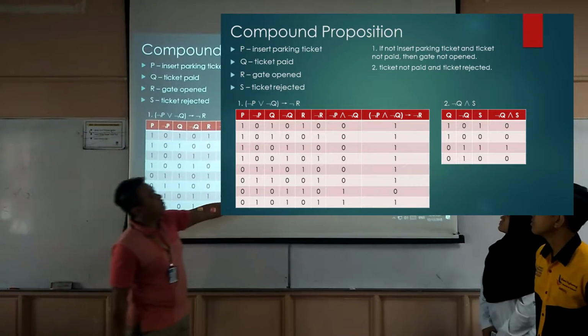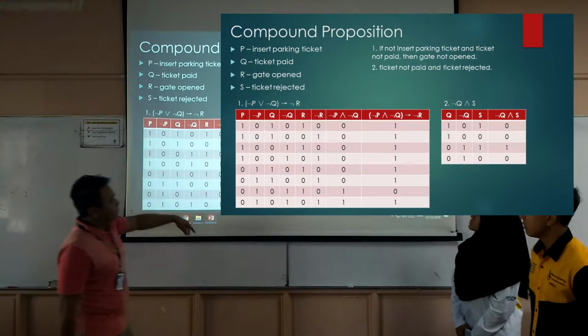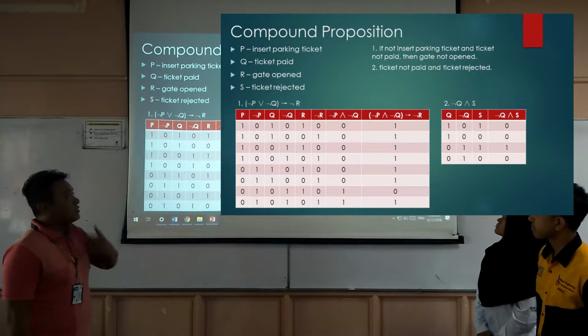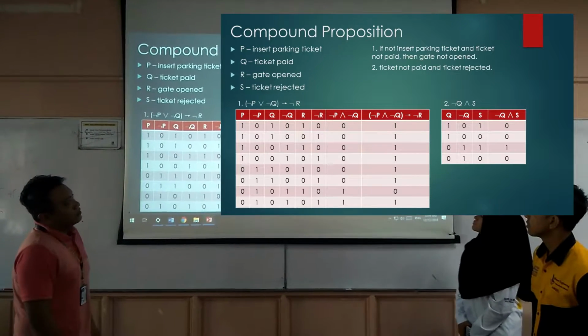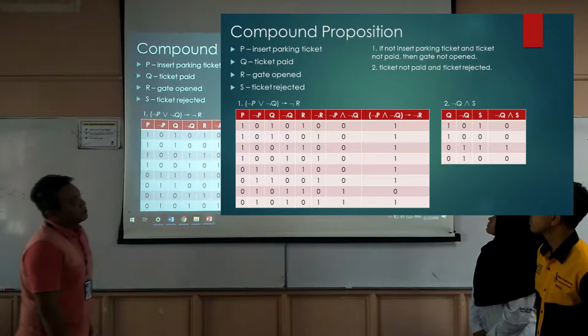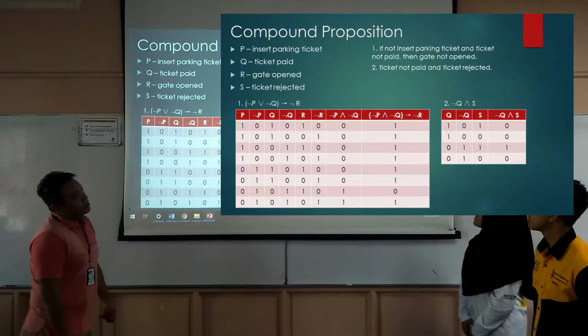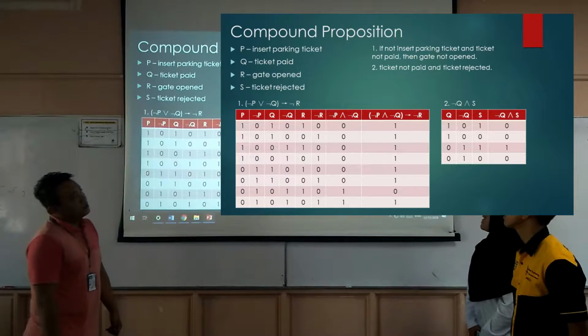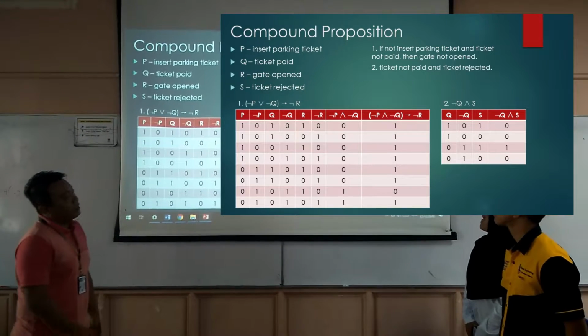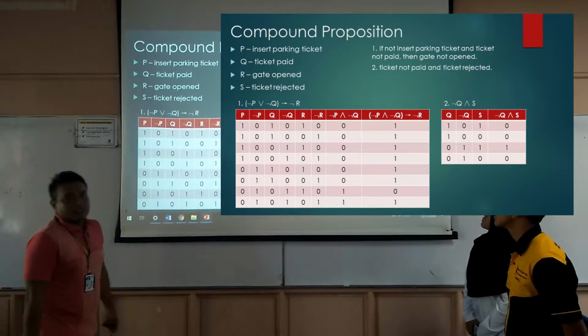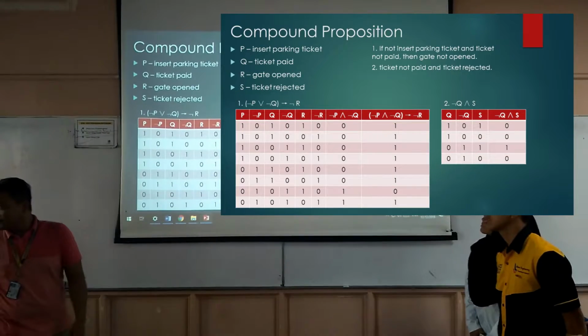And here's the result for the truth table. And the second one is not Q and S, which is the ticket is not paid, then the ticket will be rejected. Next.